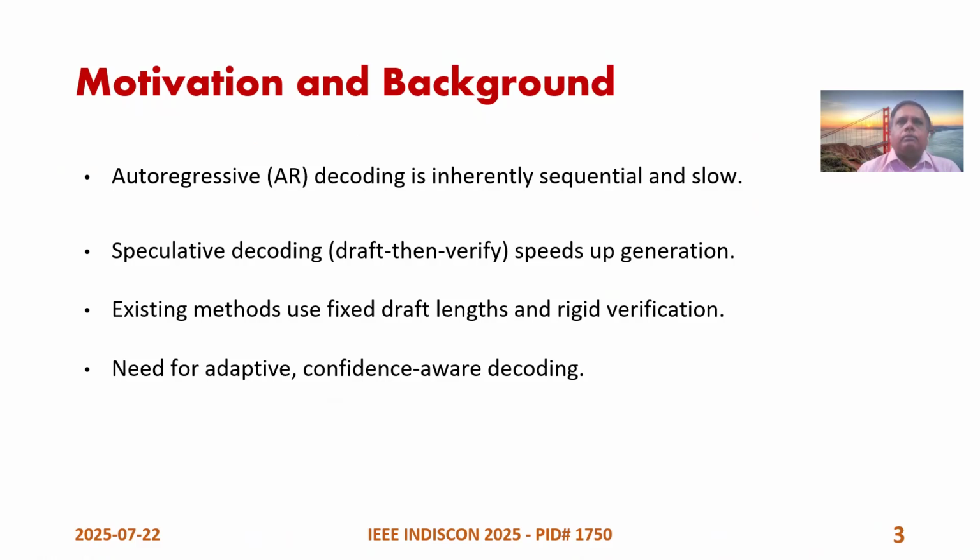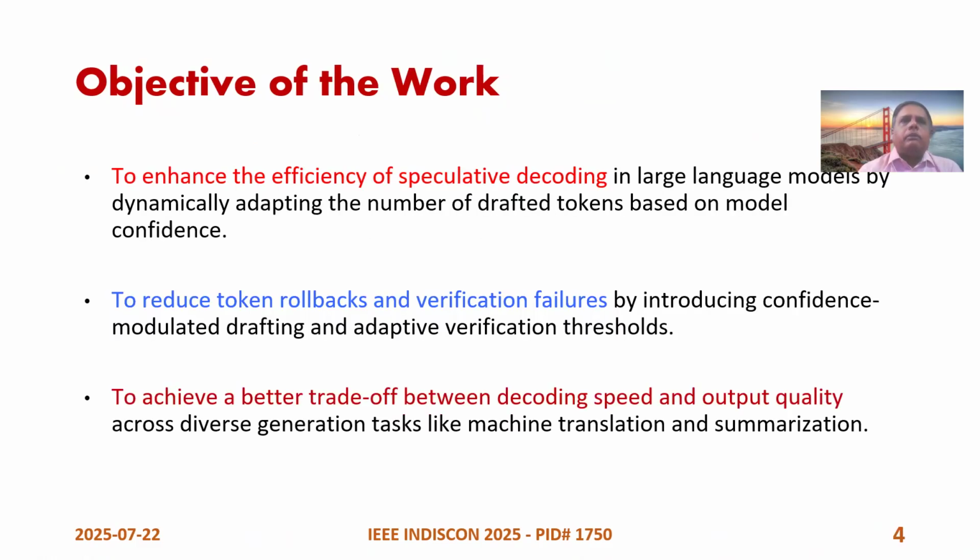And there is a need for adaptation and confidence awareness in decoding. So the objective of this work is to enhance the efficiency of speculative decoding in large language models by dynamically adapting the number of drafted tokens based on the model confidence, to reduce the token rollback and verification failures and to achieve a better trade-off between decoding speed and output quality.